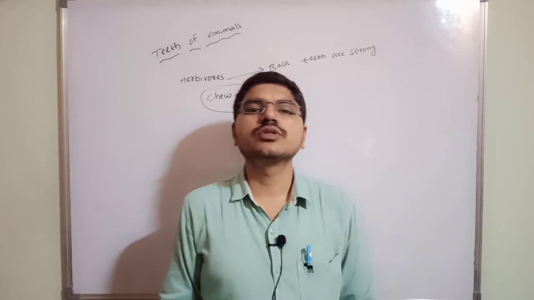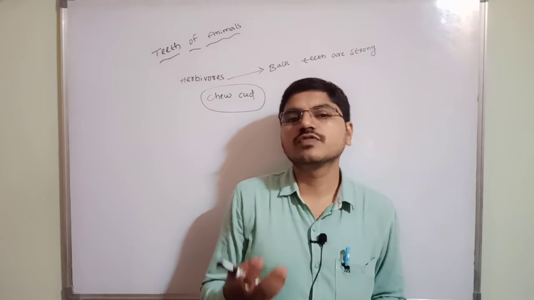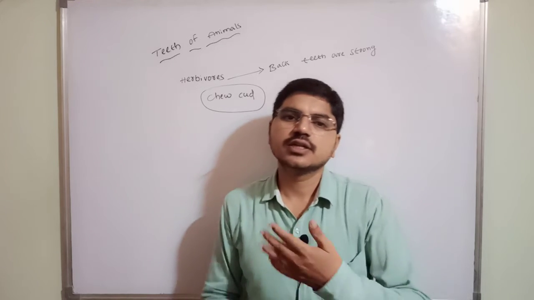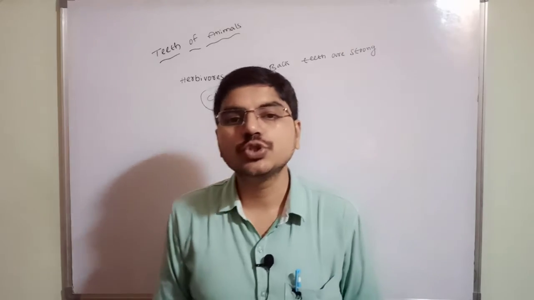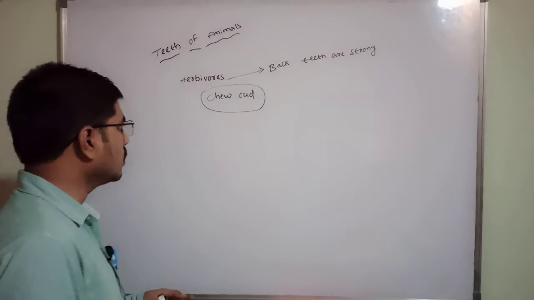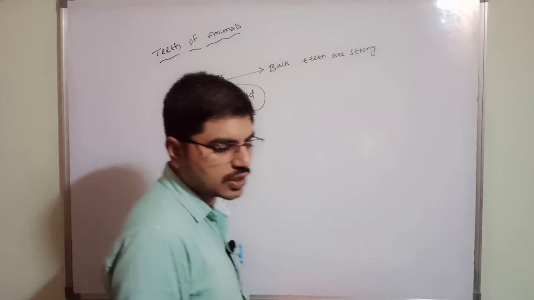Here also the grass is not easily digested by the cow, so the cow grinds that food many times. That process is called chewing the cud.